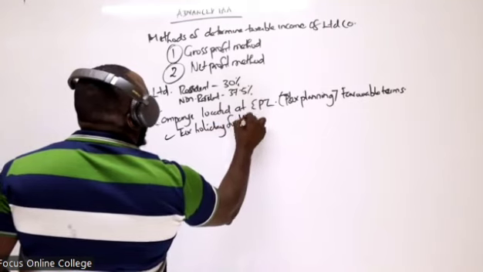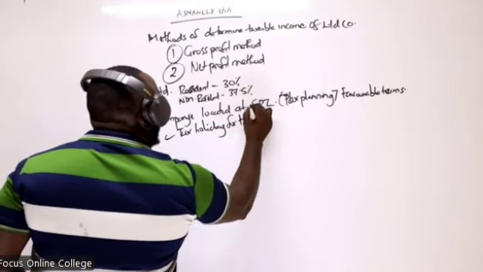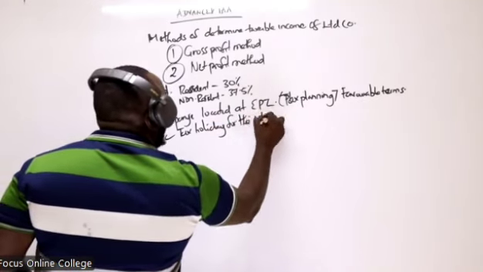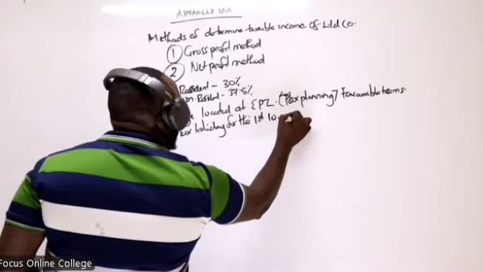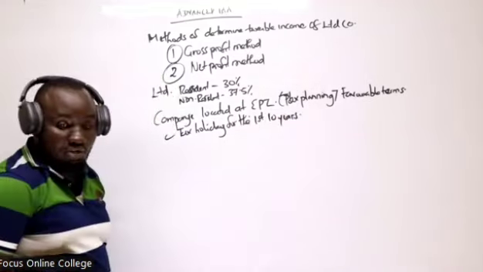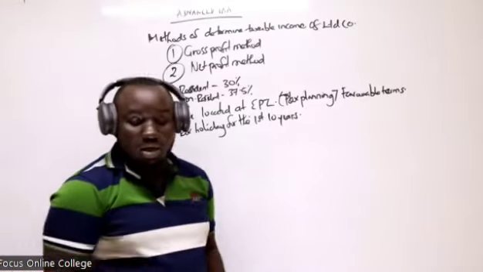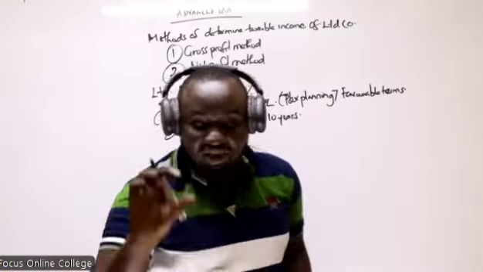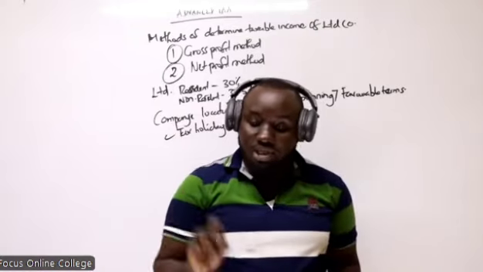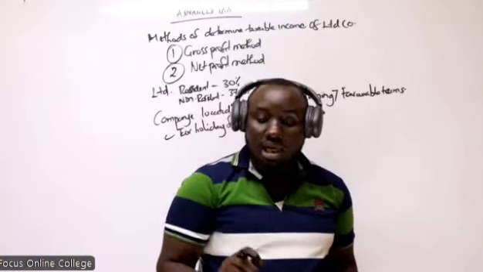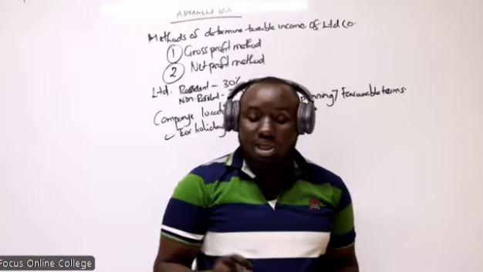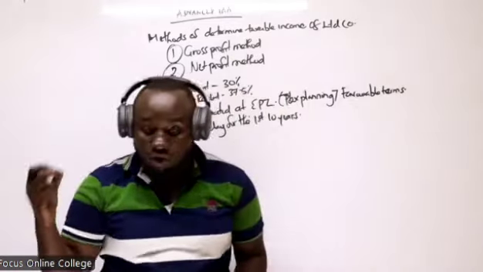The tax holiday is for the first 10 years. This concept of EPZ, you're going to tackle it under tax planning: what are the tax planning opportunities available for a limited company?